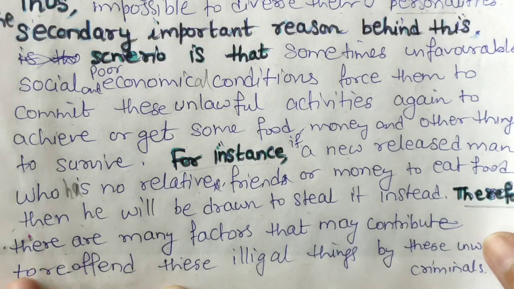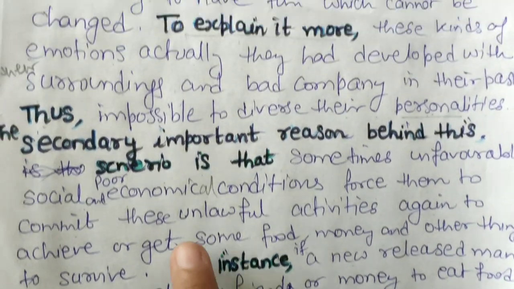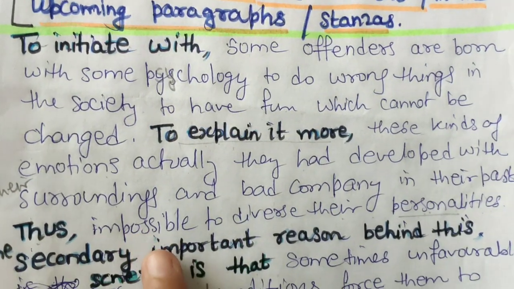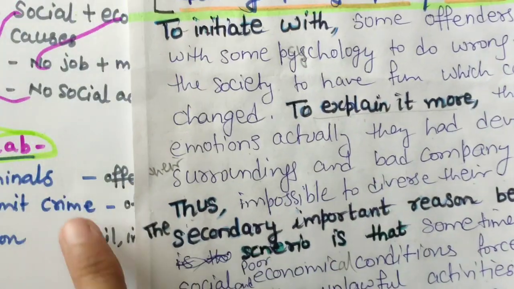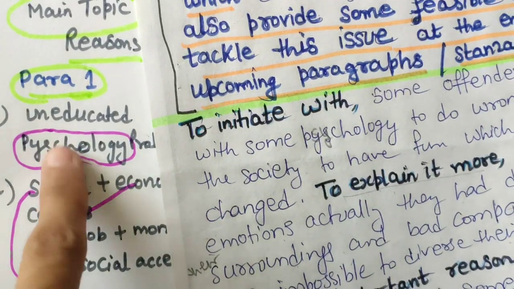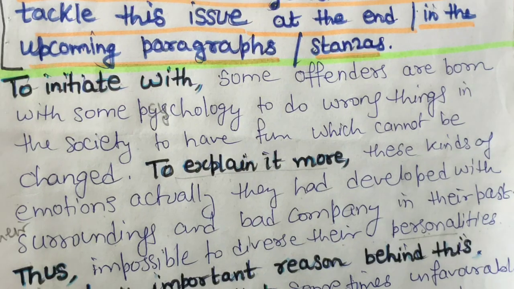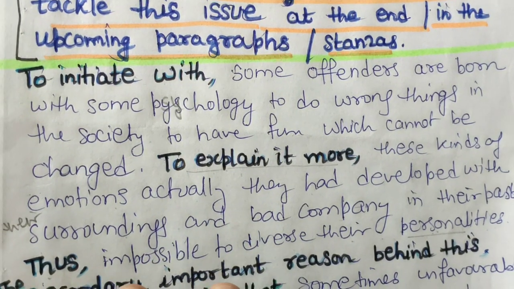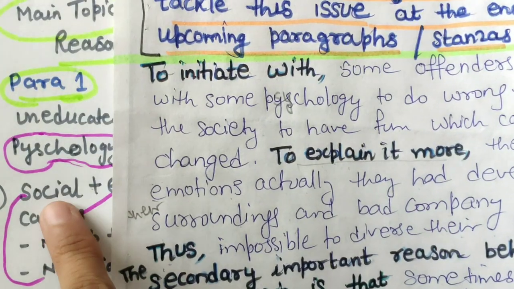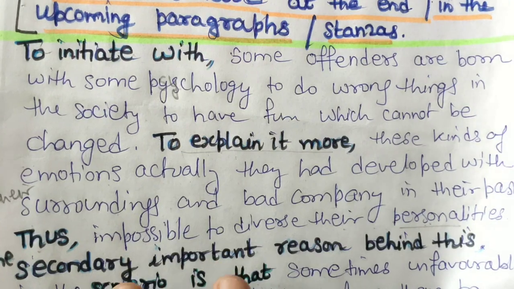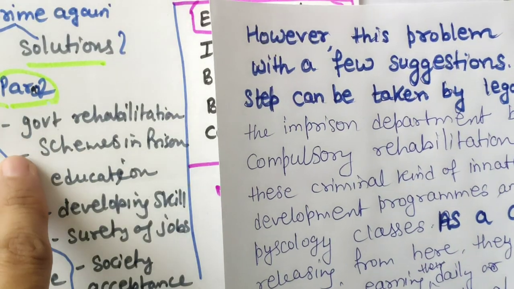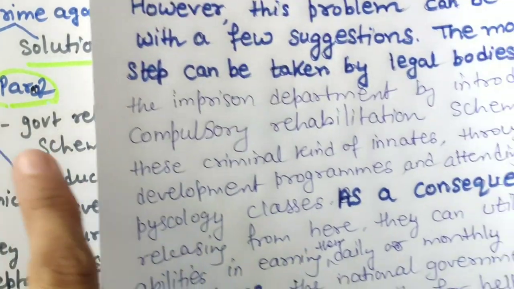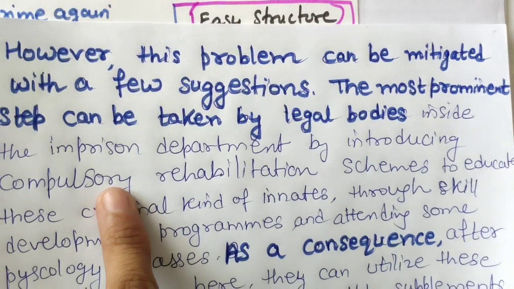So how I have just written this paragraph, you can see this, because it's important when you are taking interest in any essay, and after framing these points you can easily explain this story. It's a story kind of thing actually. When you have some clues to write, then easily you can develop your essay. Now see this second paragraph, we will discuss government schemes and all. So how I have started, see this.